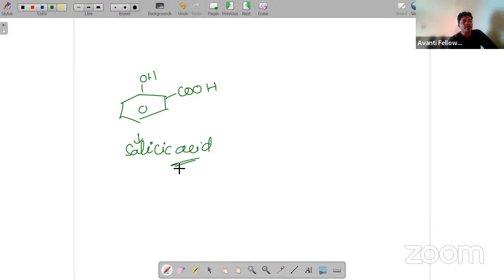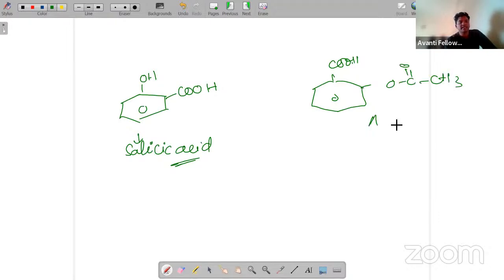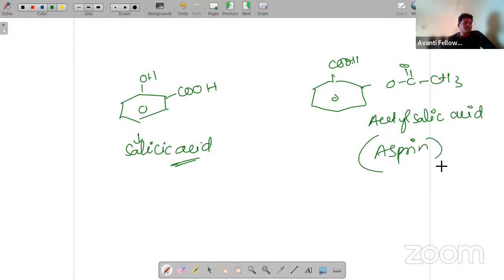And the next one is what? Next one, you people know, this is very clearly C double bond OH, O C double bond O CH3. So this is acetyl salicylic acid, which we can also call aspirin.